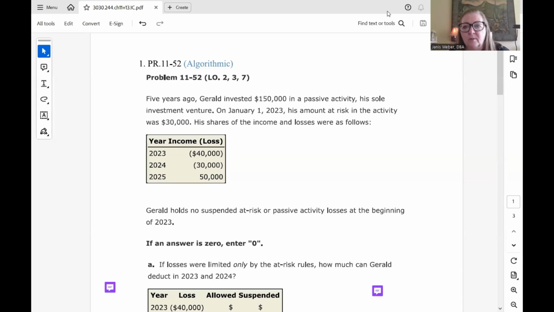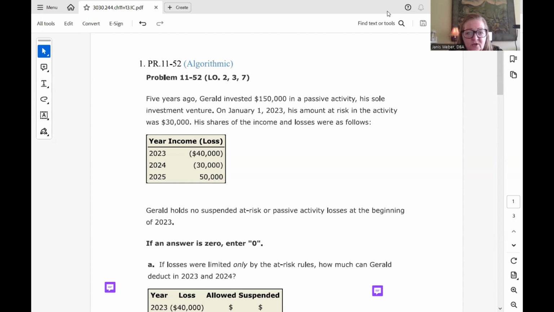Okay, so we're going to work some problems to go with chapter 11 and 13. And the first two will be from chapter 11 about at-risk and passive. And then the second two will be from chapter 13 about credits. So starting with problem 11-52.